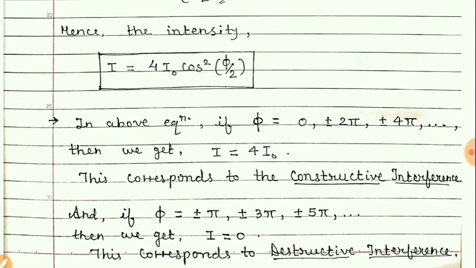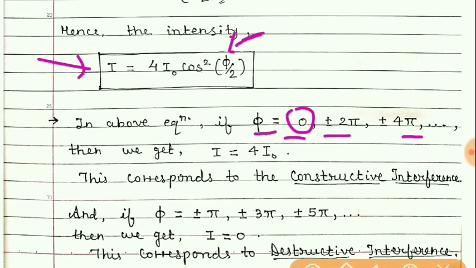In the above equation, this is the general equation of intensity, which is applicable for constructive as well as destructive interference. If we take phi equal to 0, 2 pi and 4 pi, then what will happen? If we take phi as 0, we get cos square 0, and cos square 0 is 1 only. So 1 into 4I naught gives 4I naught, the maximum intensity.